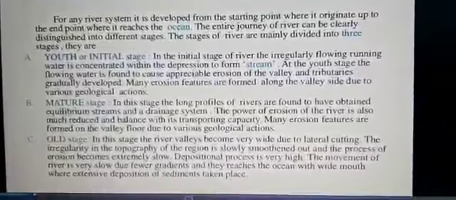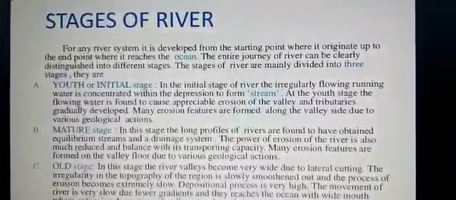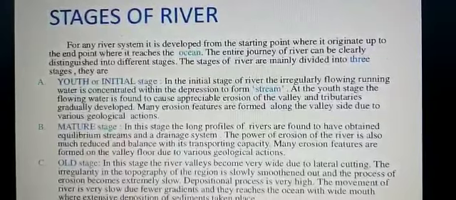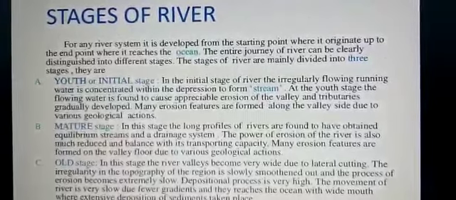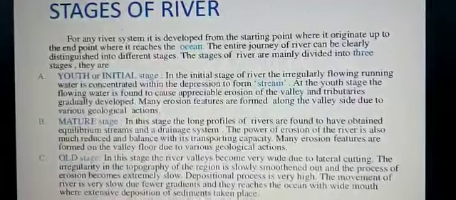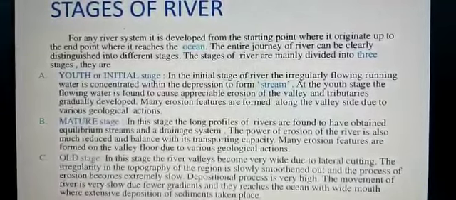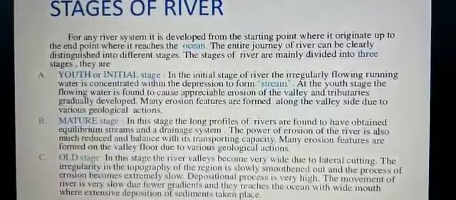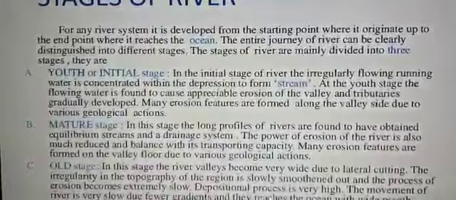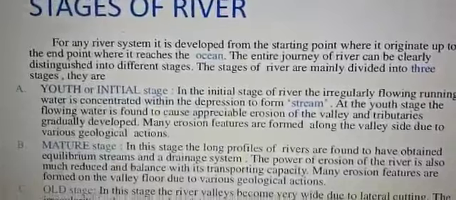Any river system develops from the starting point where it originates up to the end point where it reaches the ocean. The entire journey of a river can be clearly distinguished into three stages, children. In your book it is not very clearly given, so I just want to explain the three stages of the river so that while going through the lesson, you will be very clear about all three stages.